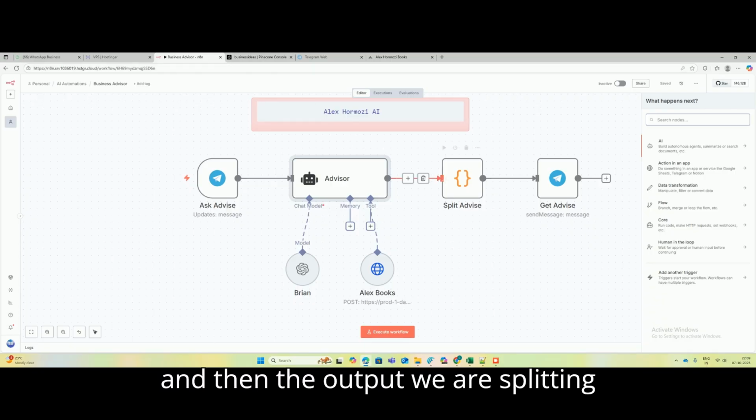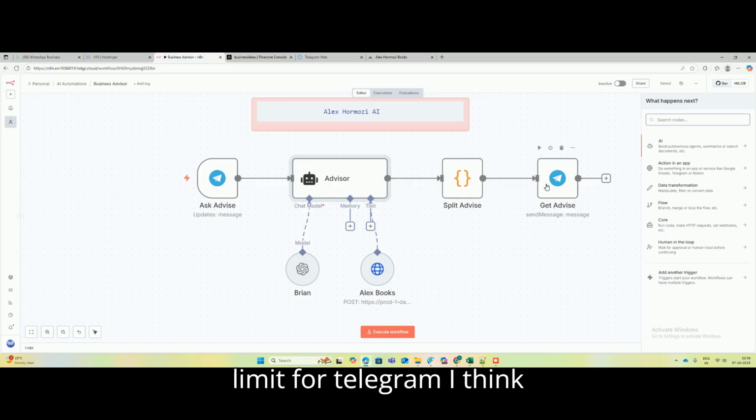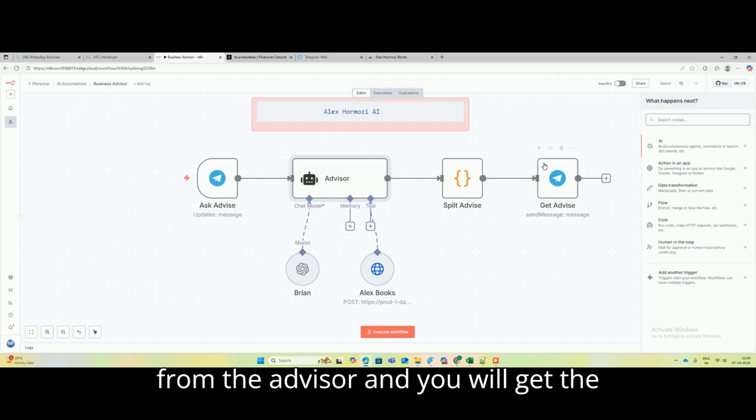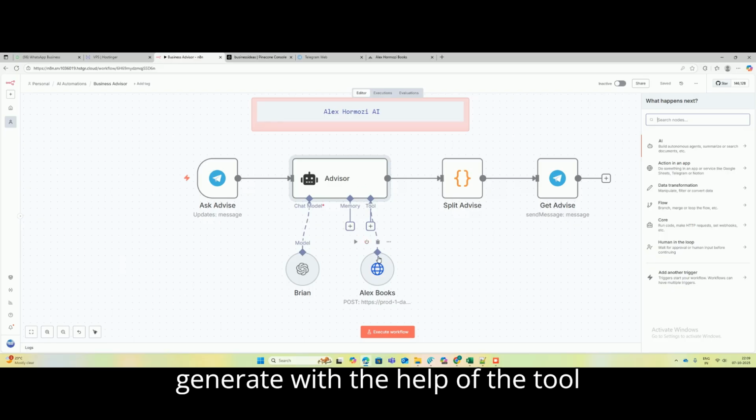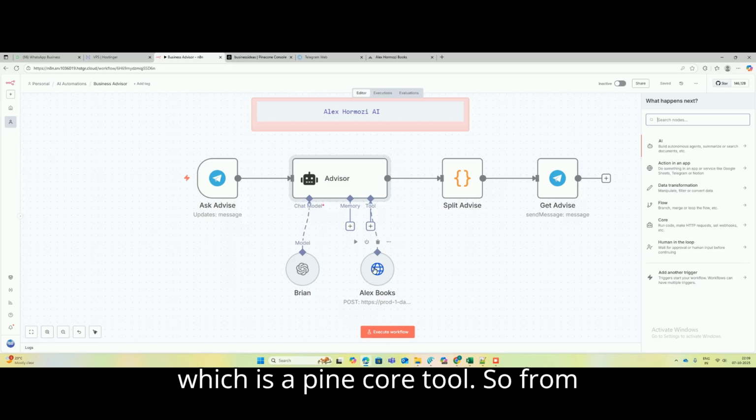Then the output we are splitting into different messages because Telegram has a limit, I think 4000 odd characters, 4096 to be specific. If the output is more than that, you will get an error. So I am splitting the output which is coming from the advisor, and you will get the complete output which the advisor is going to generate with the help of the tool which we have connected here, Alex Books, which is a Pinecone tool.